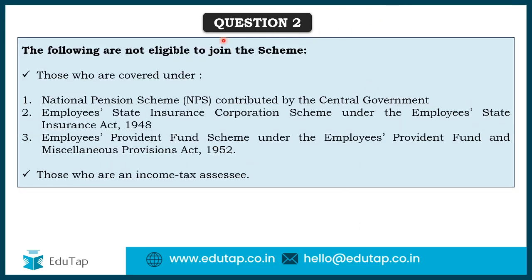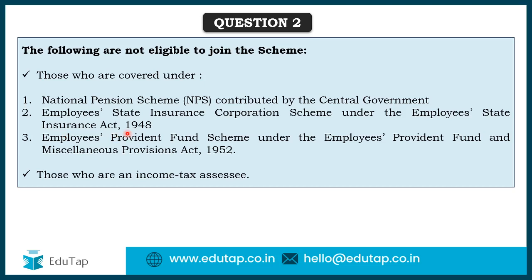Another important thing: the following are not eligible to join the scheme. It has been explicitly given that those who are covered under NPS, contributed by the central government, ESIC, that is the Employee State Insurance Scheme, or EPFO, the Employees Provident Fund, are not eligible to join at all.